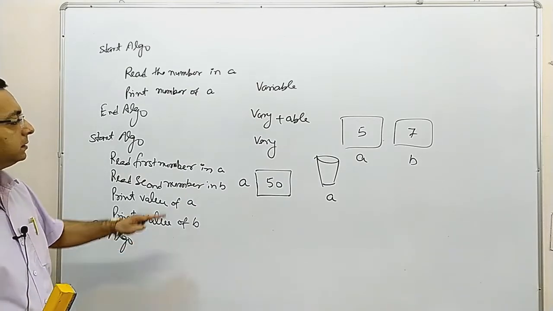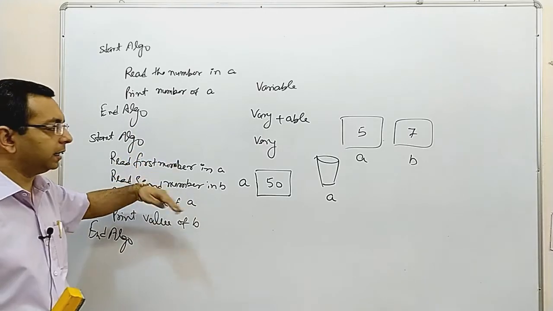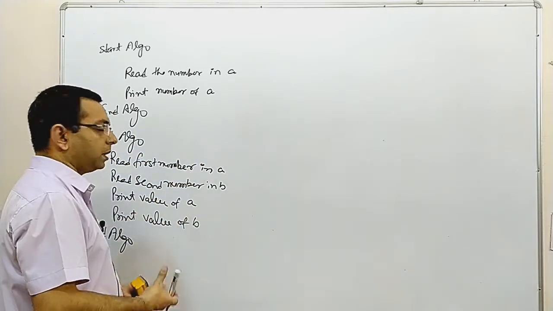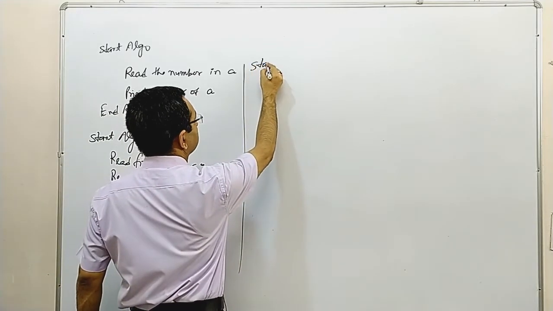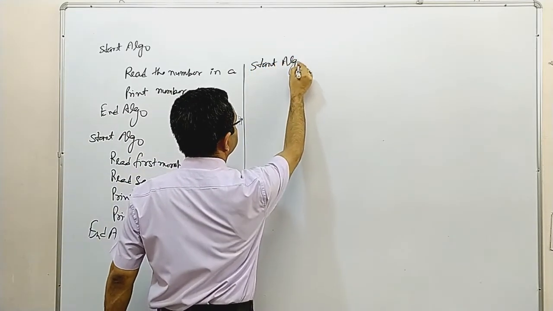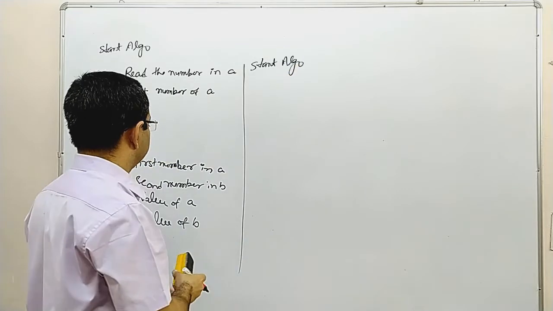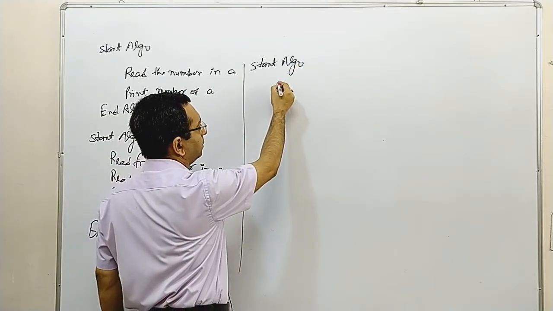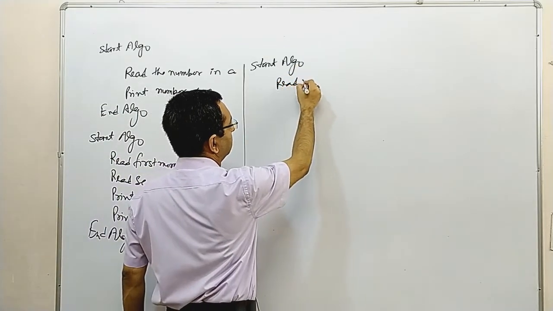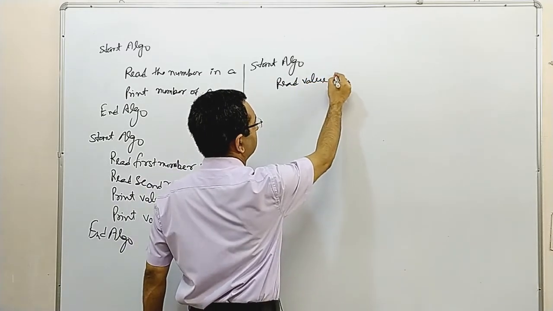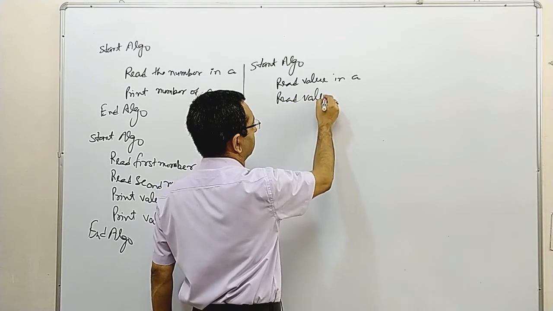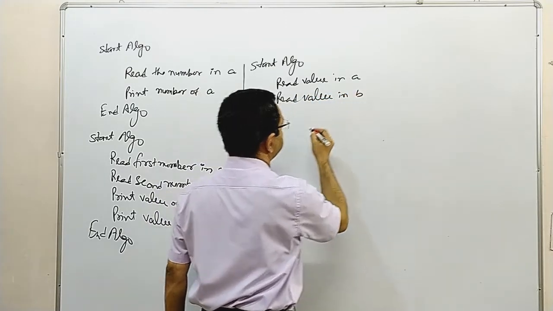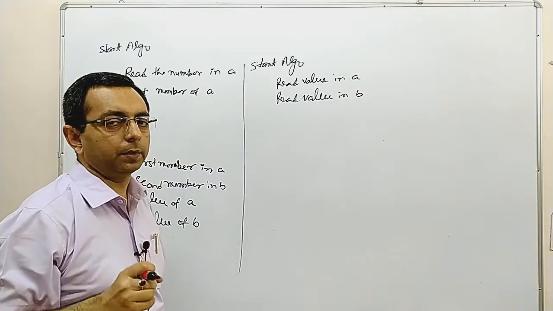The next question is to read two numbers and then add them. So now we have to start the algorithm. Again we have to take two variables, read value in A, read value in B, and then we have to add them.